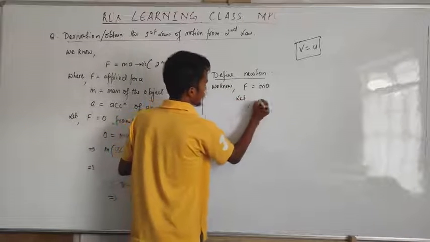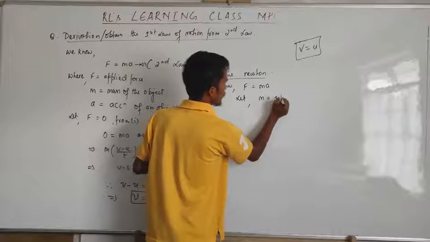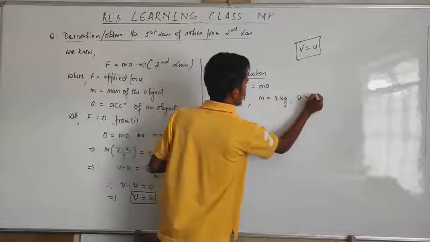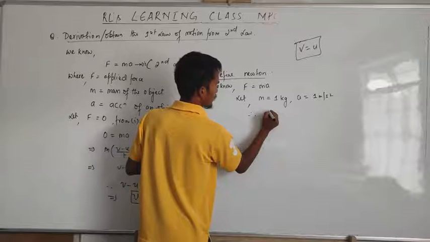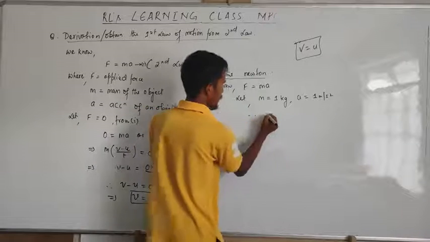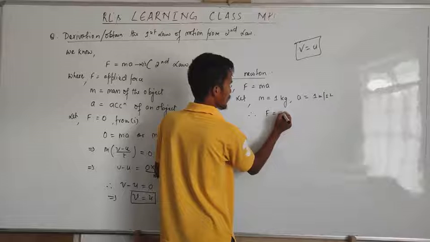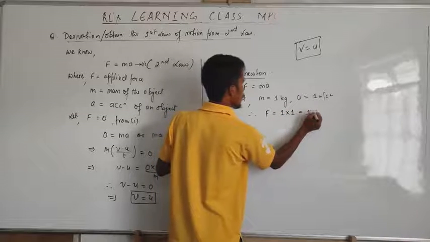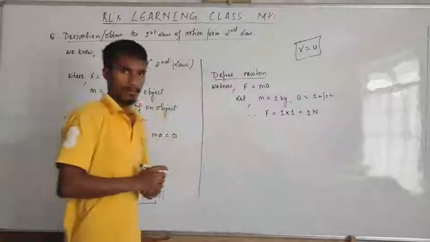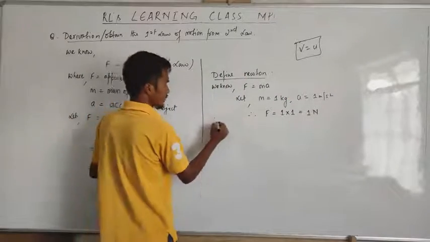Let M be equal to 1 kg. Then A is equal to 1 meter per second square. And therefore F is equal to 1 into 1, which is equal to 1 Newton. Now how do we define it?